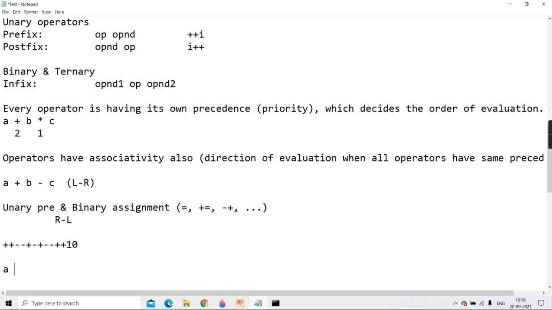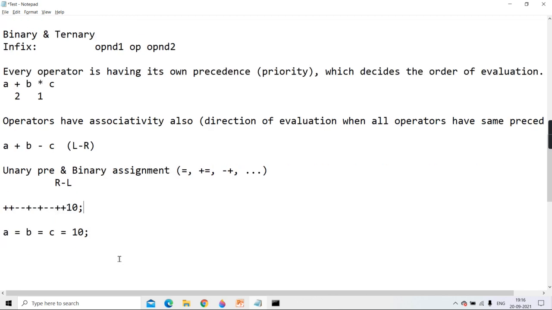And binary assignment, I told you, A equal to B equal to C equal to 10. So first it will copy 10 in C, it will copy C in B and then B in A. Right guys? So these two, unary pre and binary assignment, have associativity right to left.